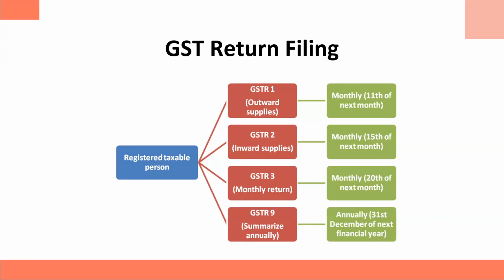So let's say if we talk about financial year 2020-2021, this year ends on 31st March 2021. So for the annual return for the year ending 31st March 2021, the last date is 31st December 2021. By this date, you have to file your annual return.